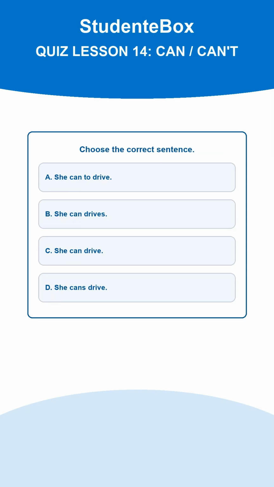Question 4. Choose the correct sentence. A. She can to drive. B. She can drives. C. She can drive. D. She cans drive. The correct answer is C. After can we use the base form of the verb, without to and without s. La risposta corretta è la C.